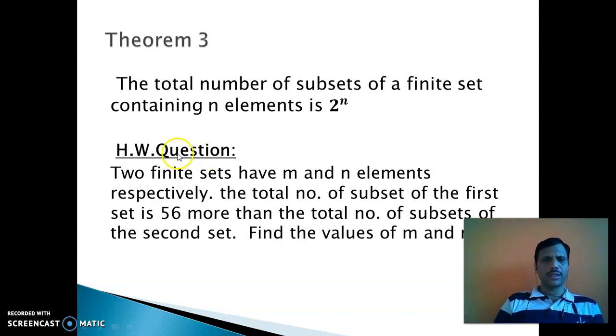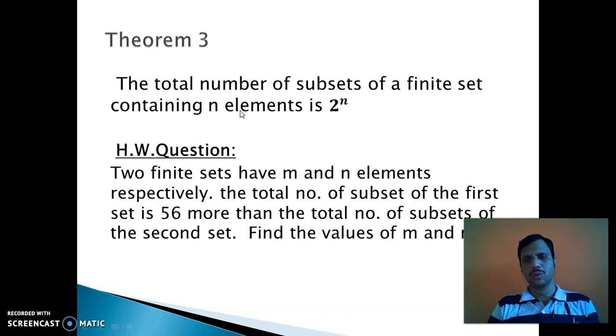Write down your homework question. Two finite sets have m and n elements respectively. The total number of subsets of the first set is 56 more than the total number of subsets of the second set. Find the values of m and n. You can use the concept of theorem 3: the total number of subsets of a finite set containing n elements is 2 raised to n.